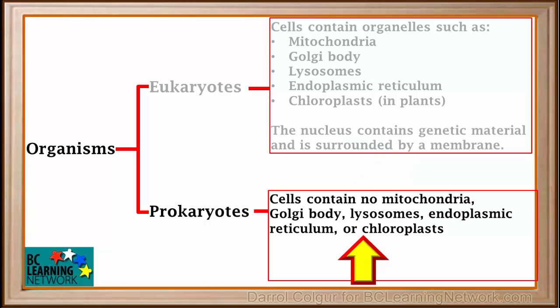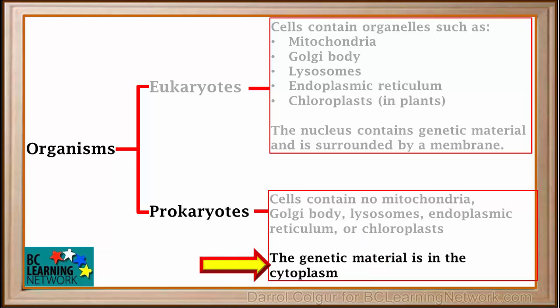The cells of prokaryotes contain no mitochondria, Golgi body, lysosomes, endoplasmic reticula, or chloroplasts. They are much more primitive than eukaryotes. The genetic material in a prokaryotic cell is simply floating around in the cytoplasm. It is not contained in a nucleus.